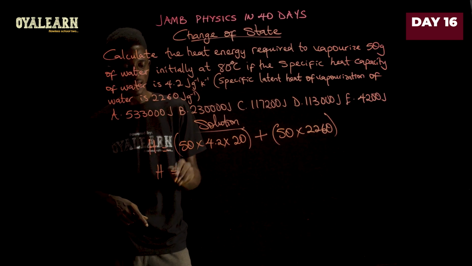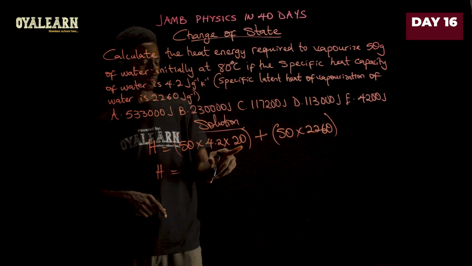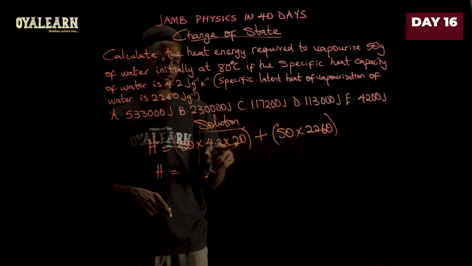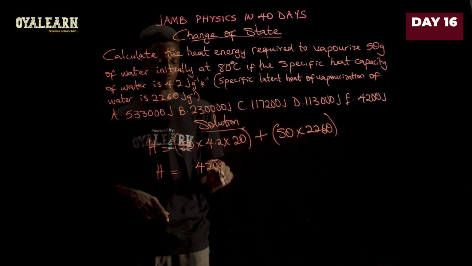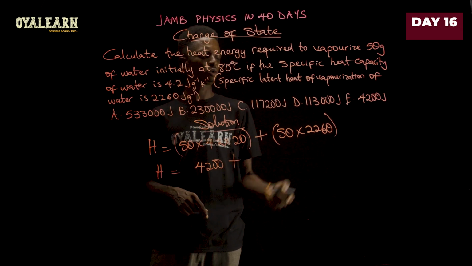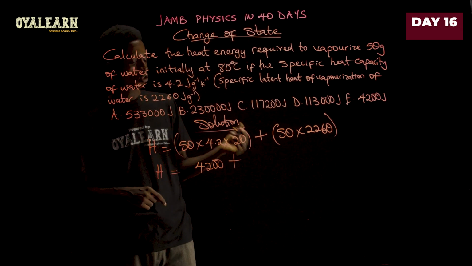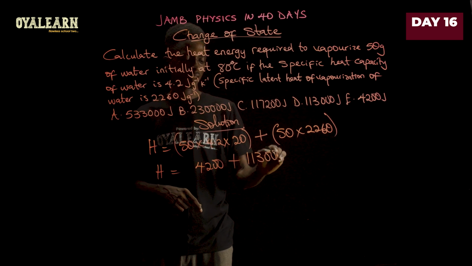Now let's see what this would give us. The total heat required is therefore, 50 times 20 is 1,000. 1,000 times 4.2 will give us 4,200. Plus 50 times 2,260. You can do this with your calculator. You get 113,000.